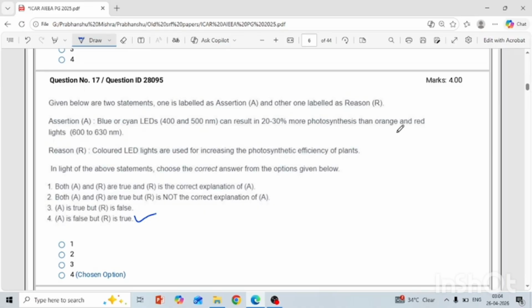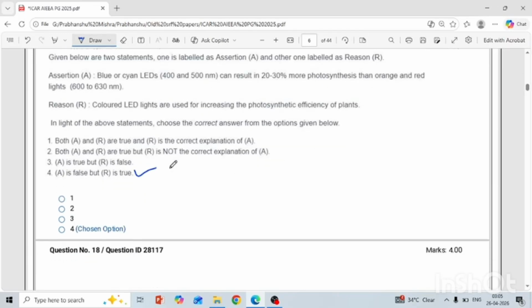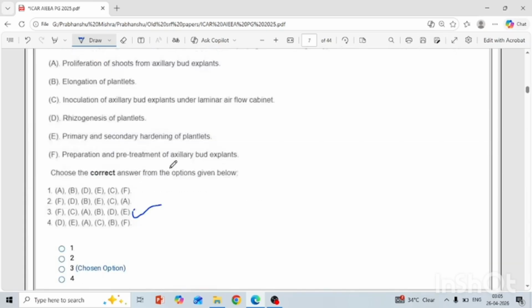The second one is: colored LED lights are used for increasing the photosynthetic efficiency of plants. Yes, it is true. Under greenhouse conditions and speed breeding, we use colored LEDs that have all combinations of orange, red, blue and other lights, which will increase the photosynthetic efficiency. Okay, so here the first one is wrong and the reason is correct only.